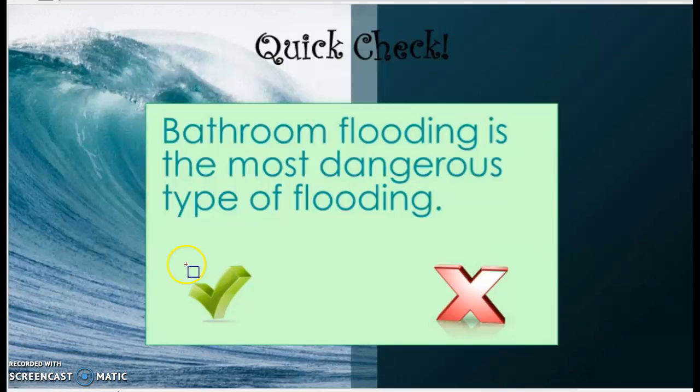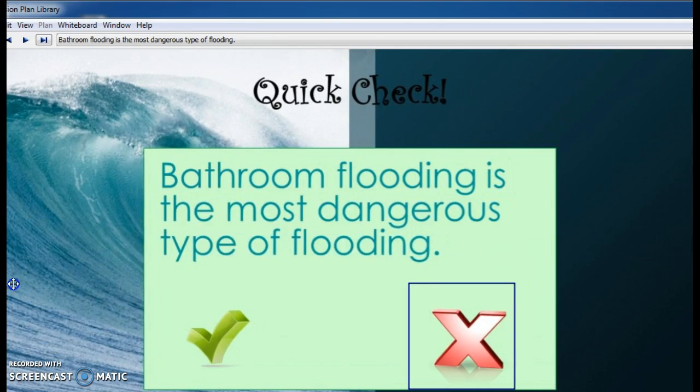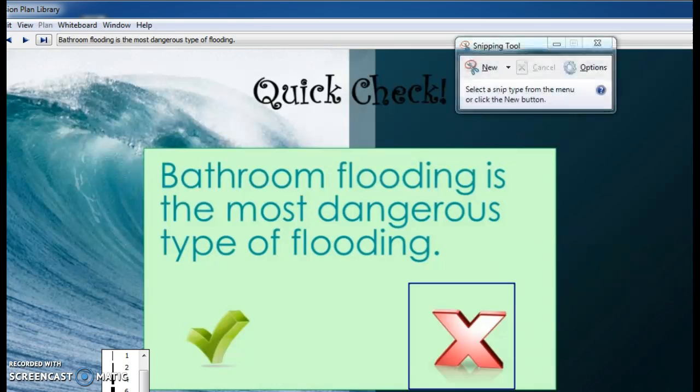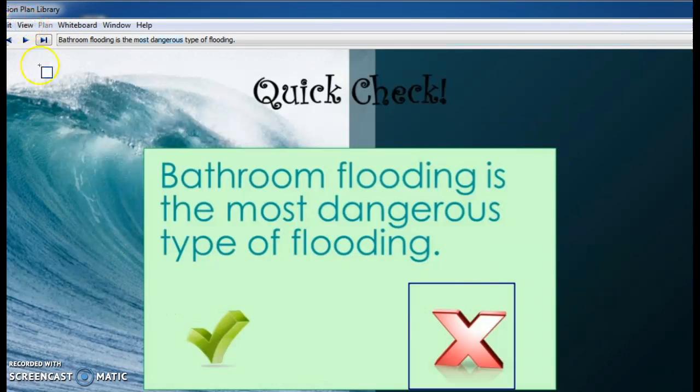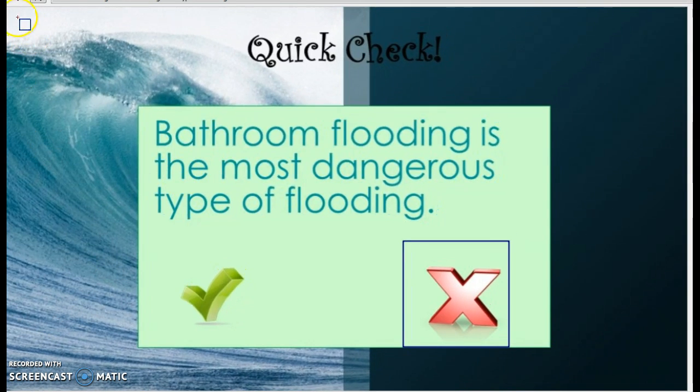All right, so let's see. Our answer here should be false. Obviously, bathroom flooding is not the most dangerous type of flooding. Sorry, I got to move that back down.